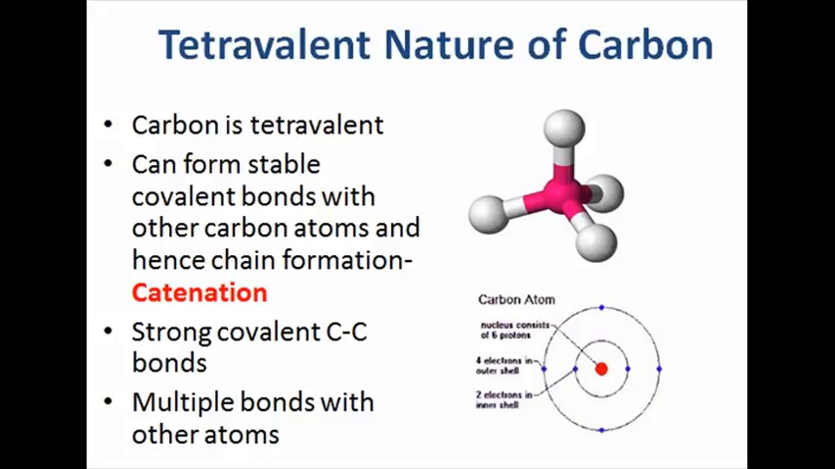Carbon can form stable carbon-carbon single bonds and hence can form long chains, and this property of carbon is known as catenation. Carbon not only forms strong covalent carbon-carbon bonds, but it also has the ability to form strong covalent bonds with atoms of other elements. All these properties of carbon explain well its versatile nature.